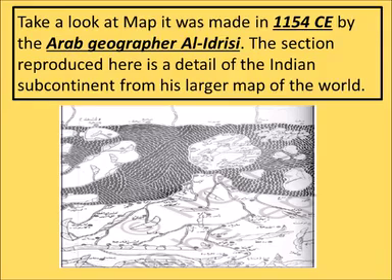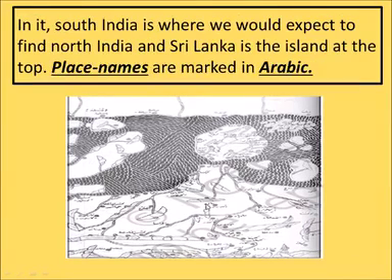This geographer Al-Idrisi has almost made a complete map of the world, and this portion of his map shows details of India. Whatever detail he had with him as per his traveling history, he had made a map of the world, and this is somewhat the subcontinent of India.